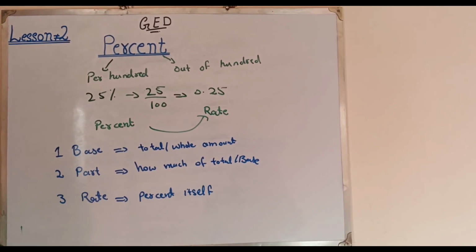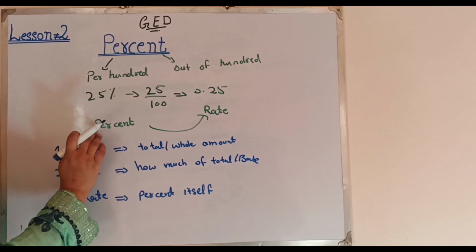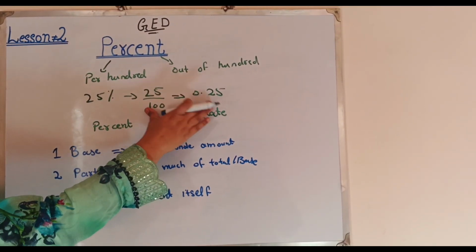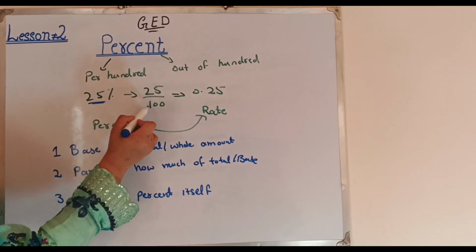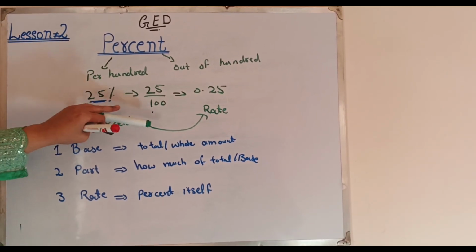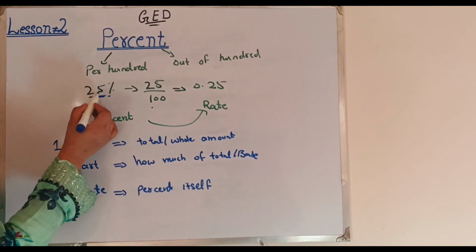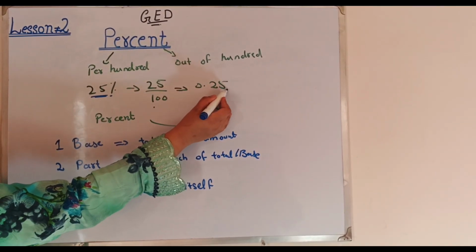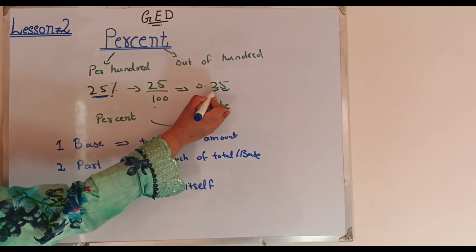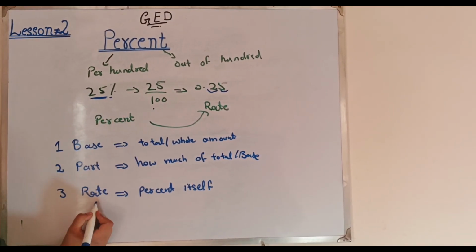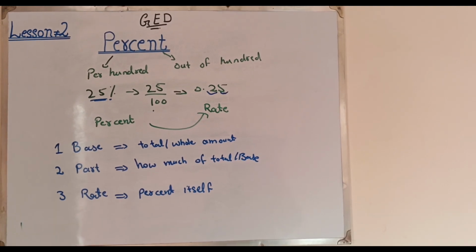Let me describe how we can convert percent into rate. It's a percent, but as a decimal value. 25% divided by 100. We drop the percent sign, divide by 100, and move the decimal two places to the left. It will become 0.25.